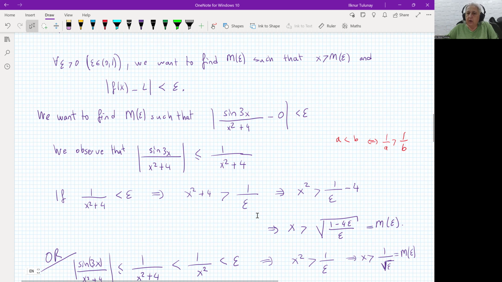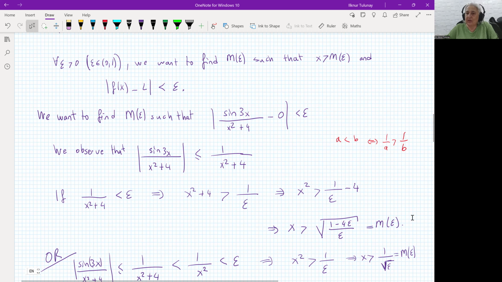So we have this inequality. Take this 4 to the other side, and then take the square root of it. As you see, we have an expression: x bigger than the square root of (1 minus 4 epsilon) divided by epsilon. We can call this M epsilon, which is perfectly fine.